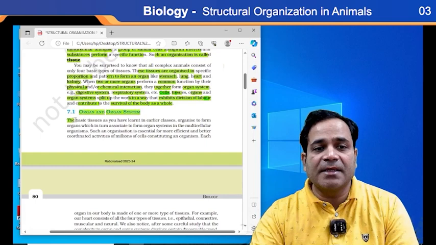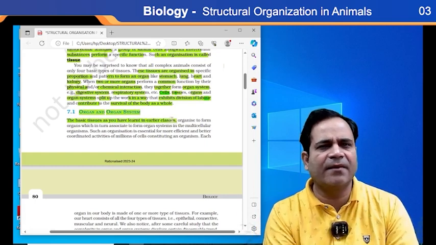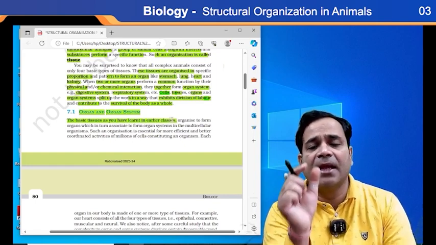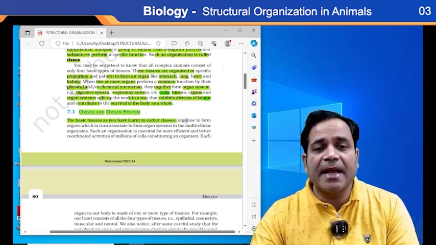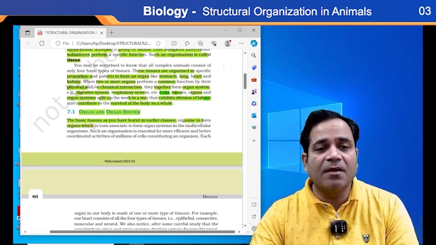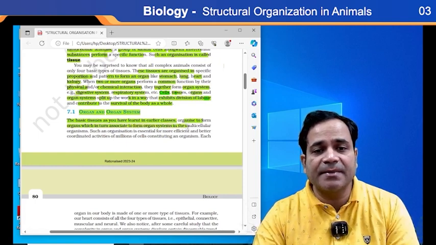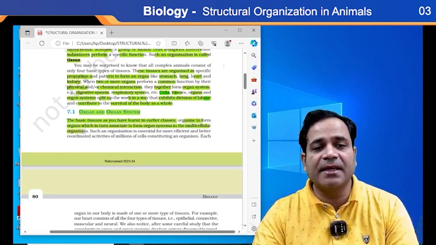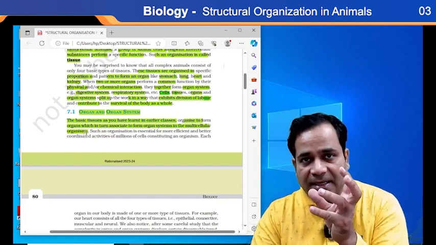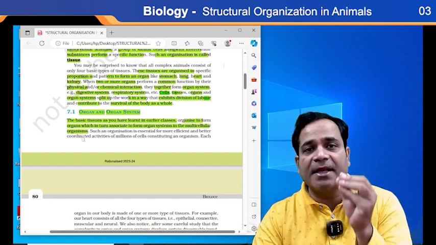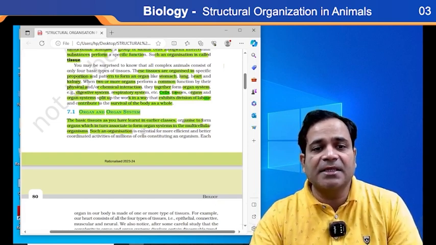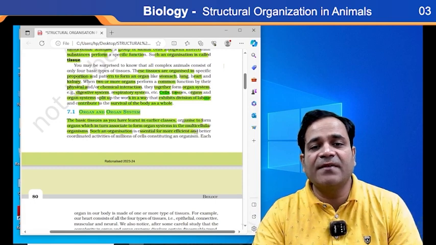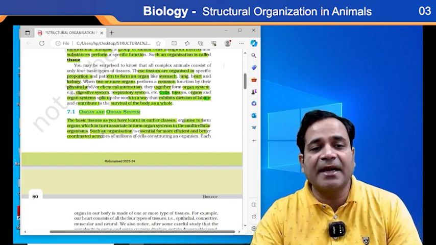See, the basic tissue, as we have learned in earlier classes, because we studied tissue earlier in class 9th and here in class 11th also, is organized to form organs, which in turn associate to form organ systems in multicellular organisms. First, the cell, then organized to form tissue, then organized to form organ system. So such an organization is essential for more efficient and better coordinated activities.